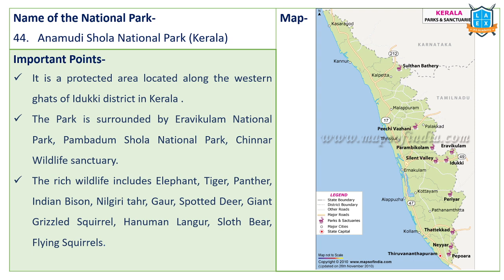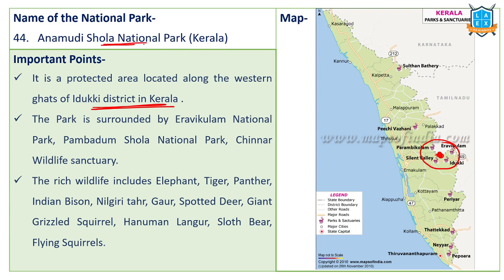Next one, Anamudi Shola National Park. Very, very important. Anamudi Shola National Park is located in Kerala. This is a protected area in the Idukki district of Kerala. It is surrounded by Eravikulam National Park, Parambikulam National Park, Silent Valley National Park, and Idukki. See, it is located over here.